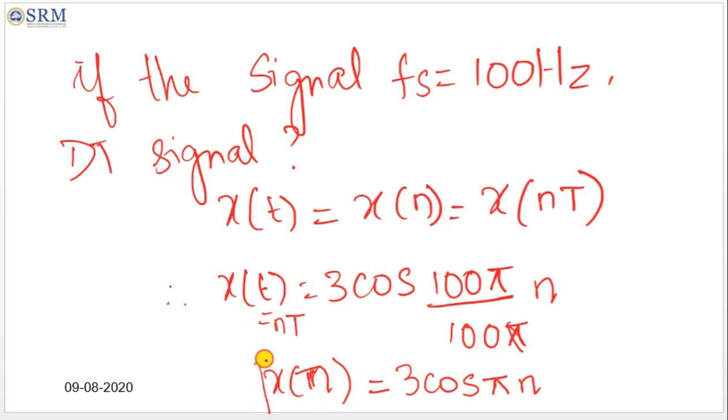So this is the discrete time signal for the given x of t after the signal is sampled.